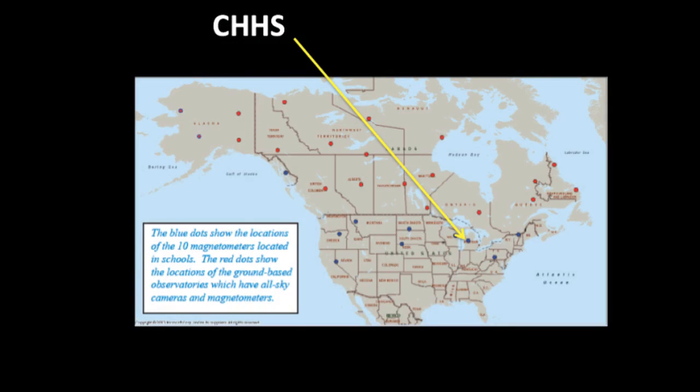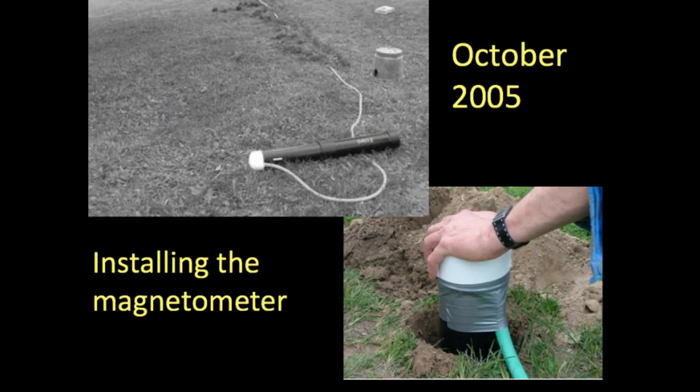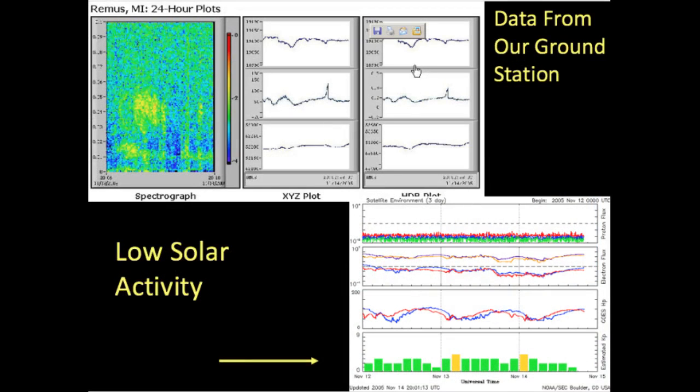Our school was fortunate to be selected as the site of a ground station magnetometer as part of NASA's THEMIS mission. Students from our school helped install our magnetometer in the field next to the cross-country course back in 2005. The images at the top of this slide show data received from our ground station. This was a fairly quiet day, but you can see that the strength of the magnetic field here in Remus varied over the course of the day.